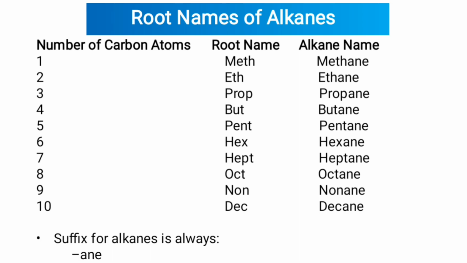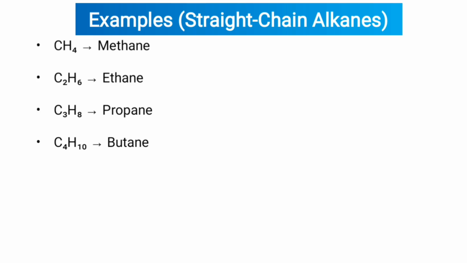Suffix for alkane is always "ane". Examples of straight chain alkanes: CH4 methane, C2H6 ethane, C3H8 propane, C4H10 butane.